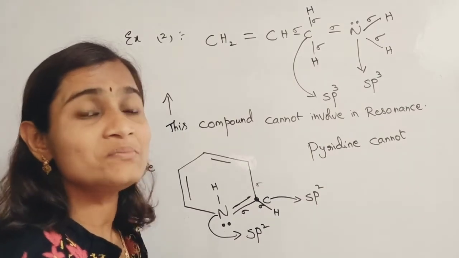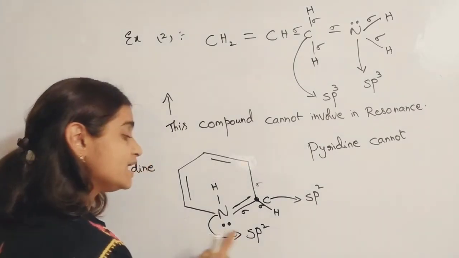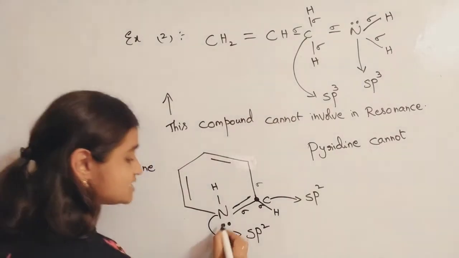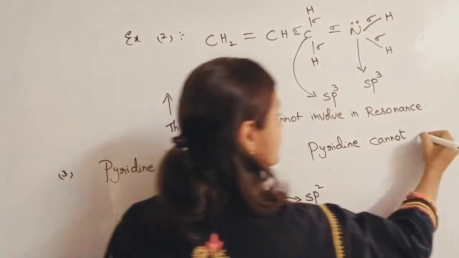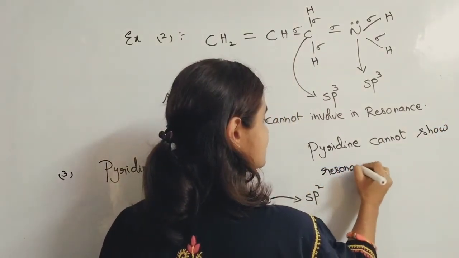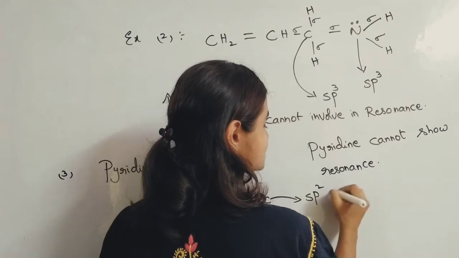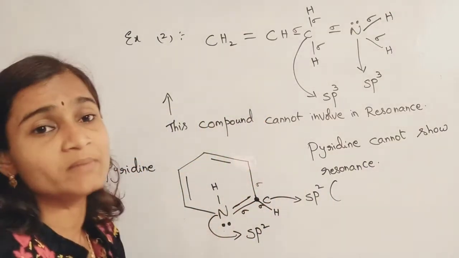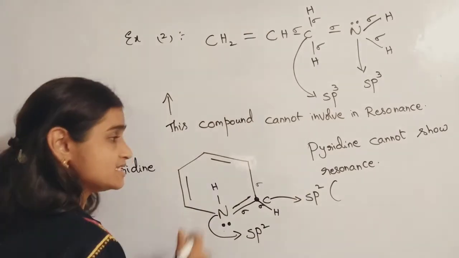But these are not in pure orbital. These are present in sp2 hybrid orbital only. Okay now, please understand this point carefully. Pyridine cannot show resonance. Why? Because here conjugation is not maintained properly. Okay, that is one thing.